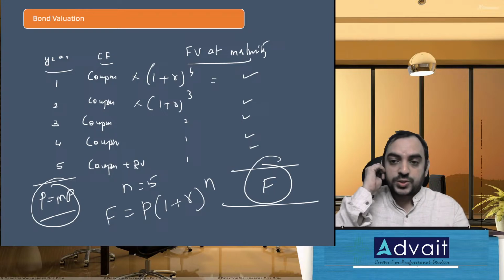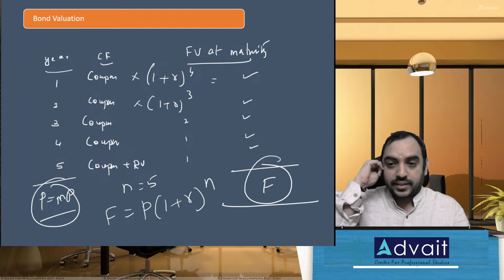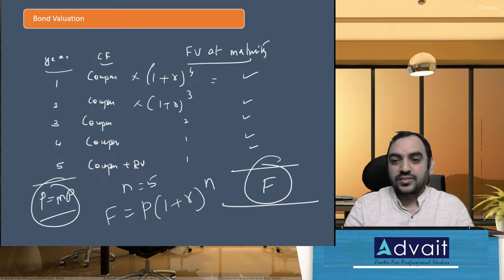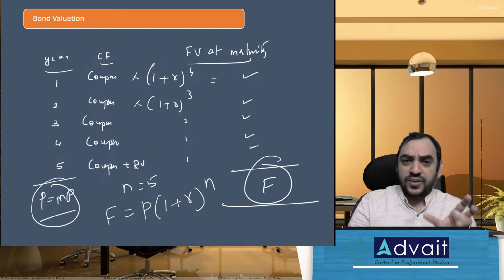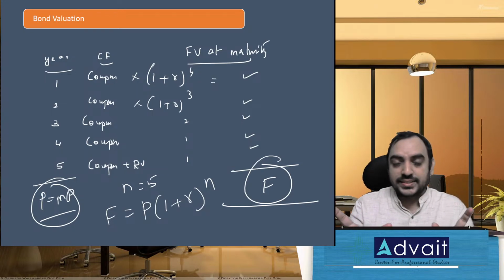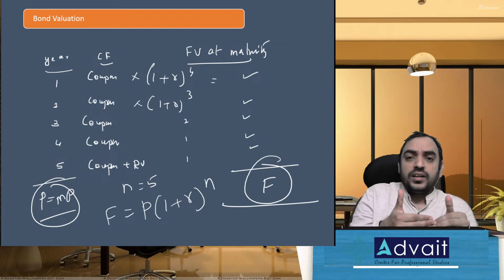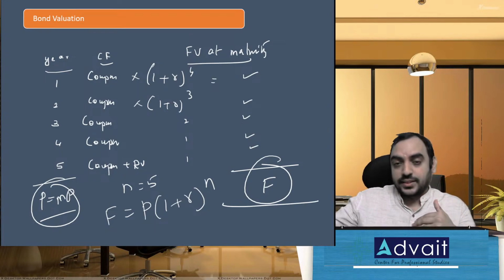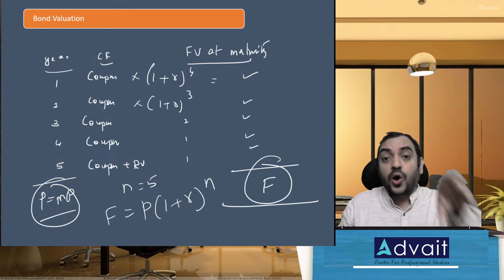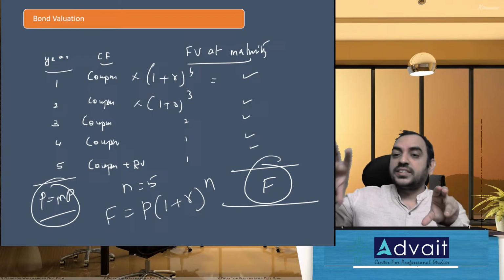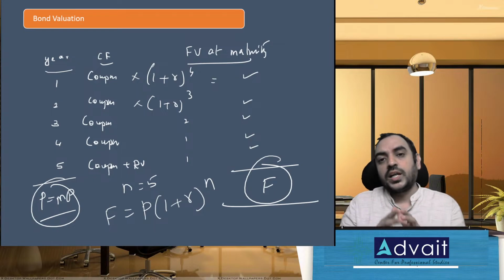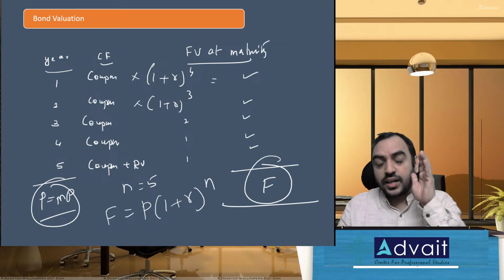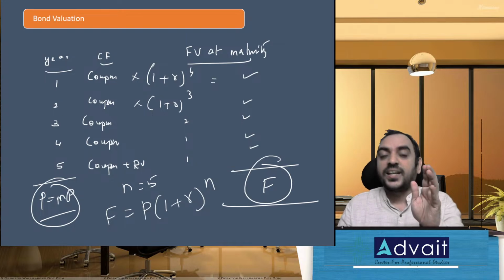Difference between spot yield and forward rate. Spot yield, I'm sorry, I've not come across that term. There is a term differentiating between yield and forward rate. Now, year one, I get, let's say, 10%. Year two, I get 12%. So the 10% for year one and 12% for year two are called forward rates. So forward rates are applicable for a particular year.